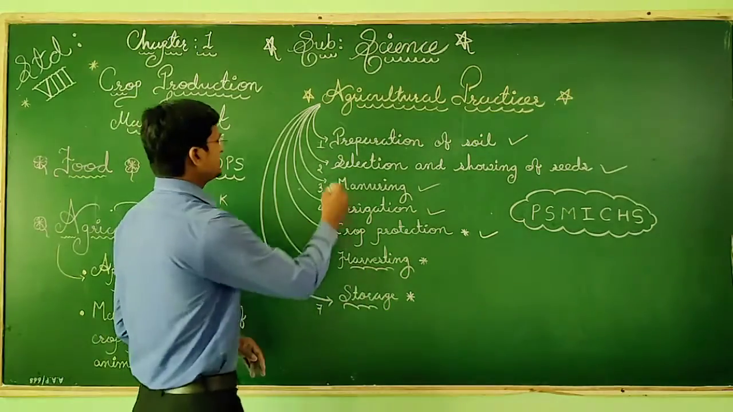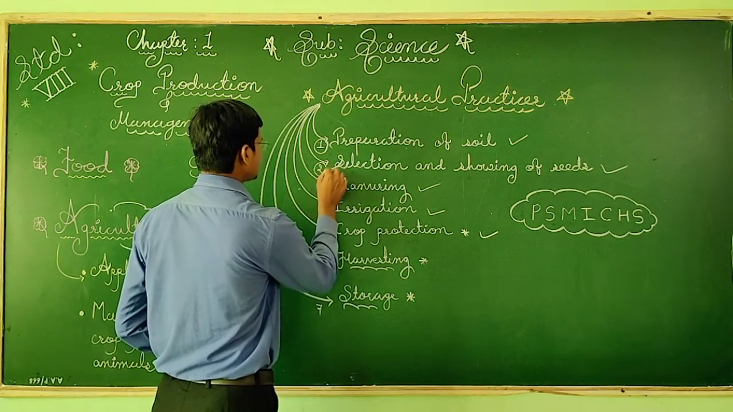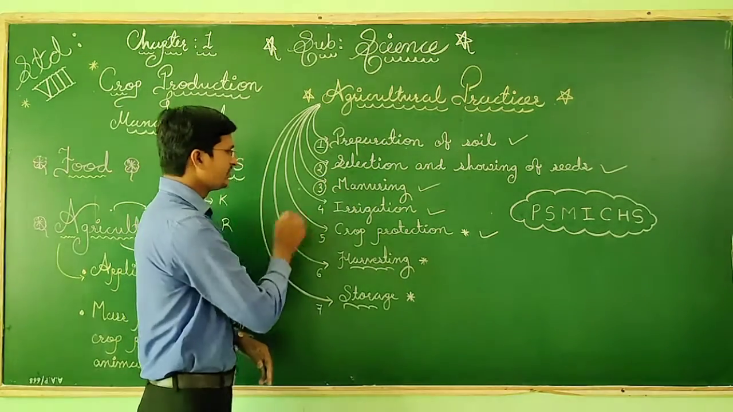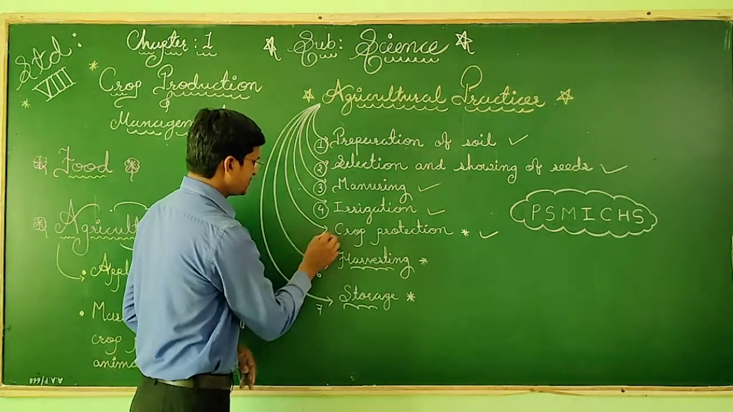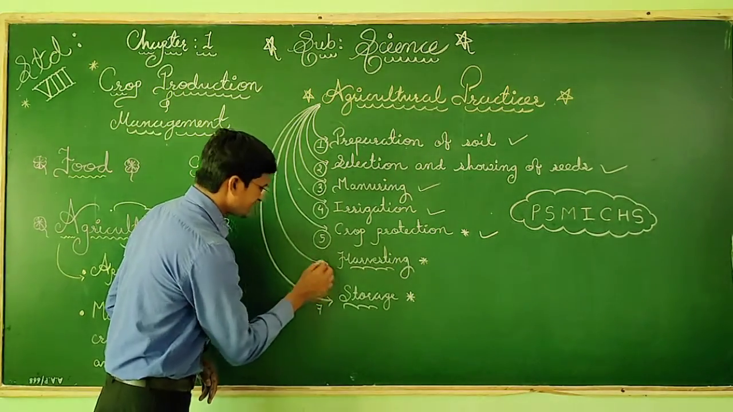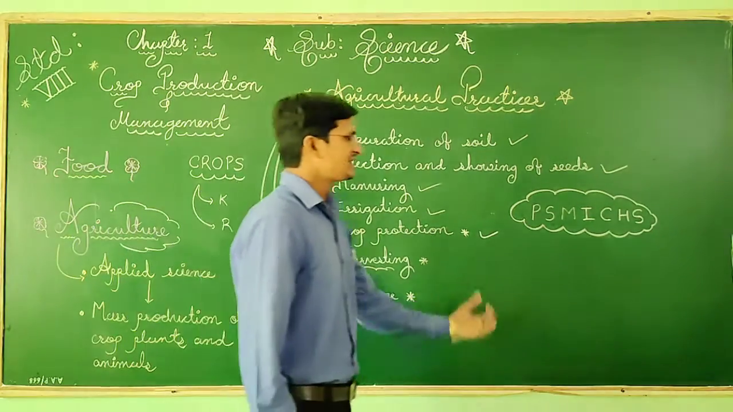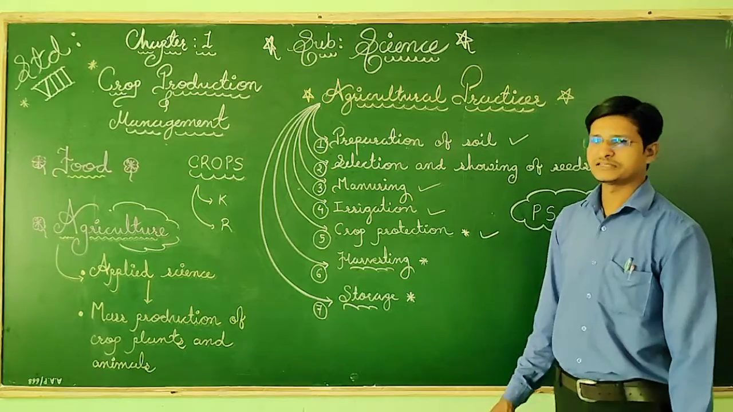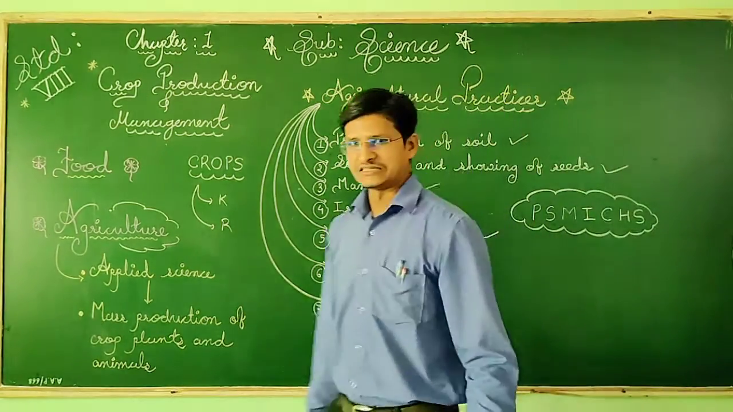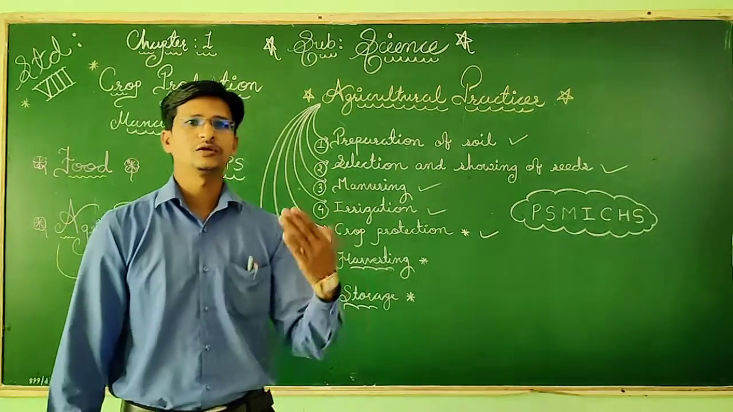Okay, so here these are the 7 steps. First step is preparation of soil. Second is selection and sowing of seeds. Third is manuring. Fourth is irrigation. Fifth is crop protection. Sixth is harvesting, and seventh is storage. So these are the 7 steps of agricultural practices. And in the exam it can be asked, what are agricultural practices? The definition can be asked. Agricultural practices means it is sequential.